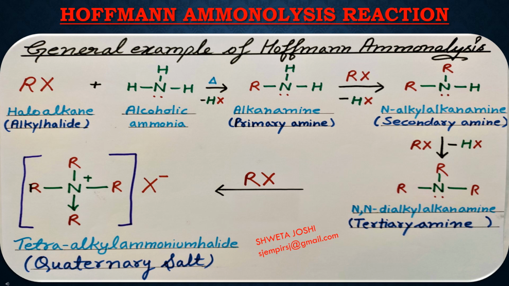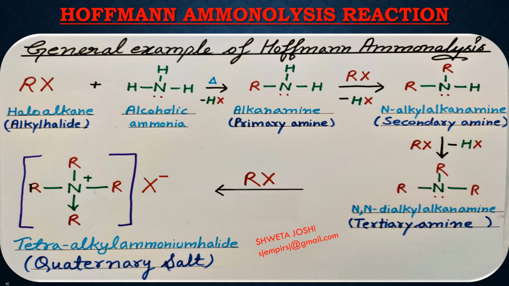Now covering a general example of the Hofmann ammonolysis reaction, we are going to heat up a haloalkane with an alcoholic solution of ammonia. Upon reaction, a hydrogen atom from alcoholic ammonia and a halogen atom from the haloalkane is removed in the form of HX, that is hydrogen halide. Now, the position of hydrogen is substituted by the alkyl group, which is a carbon atom group. So after the reaction, a primary amine is formed.